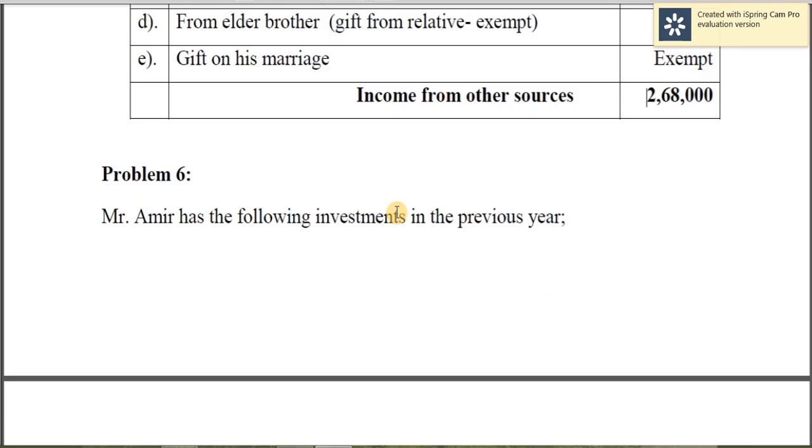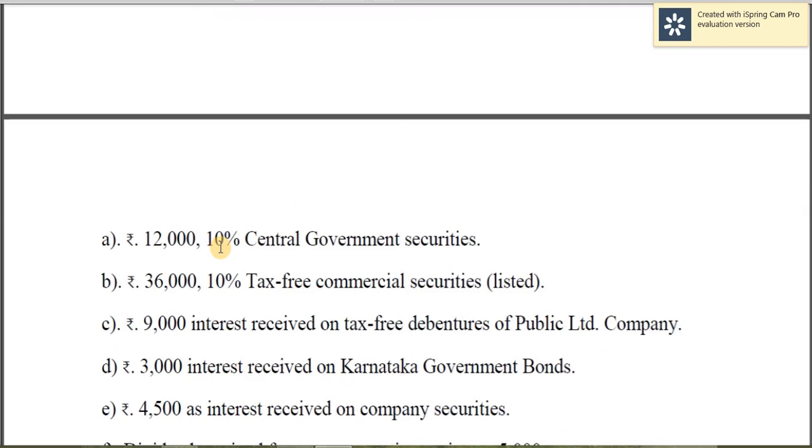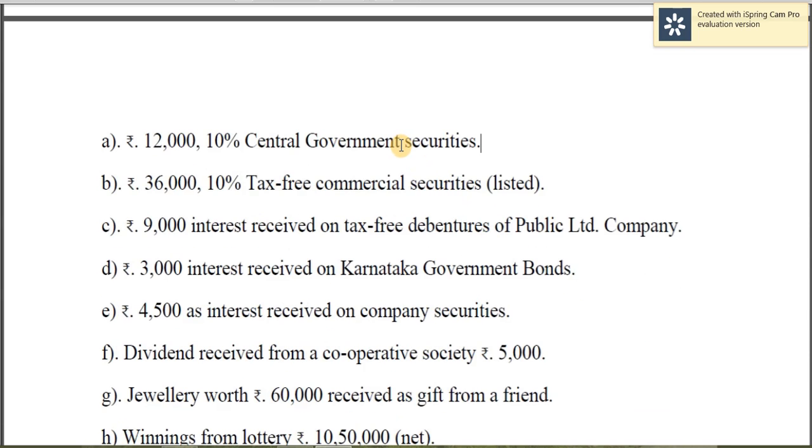Now we will move on to problem number 6. Ahmed has following investment in his previous year. So 12,000 10% central government securities. So this is a taxable government security. So no TDS. So straight away apply 10% on this. So 1,000 you will get, that is taxable.